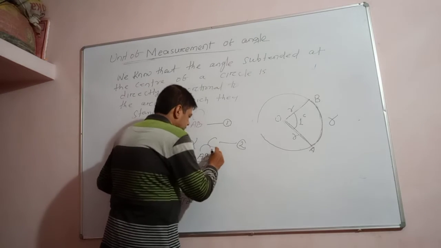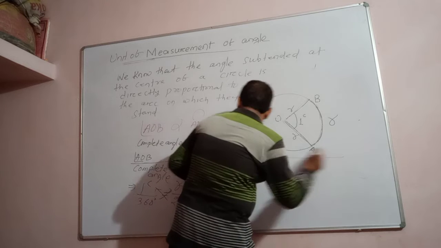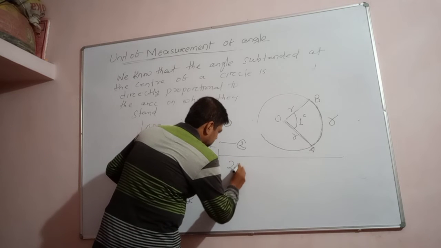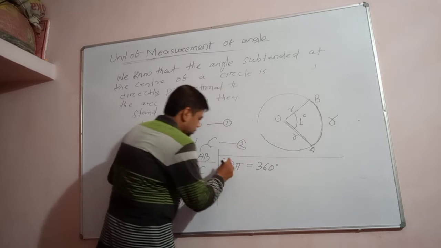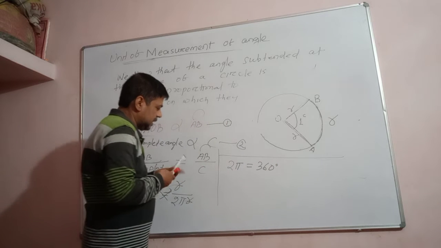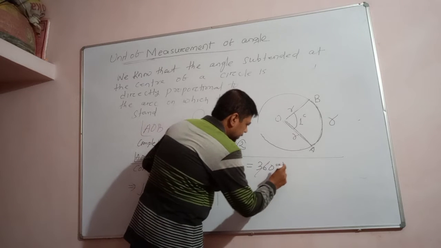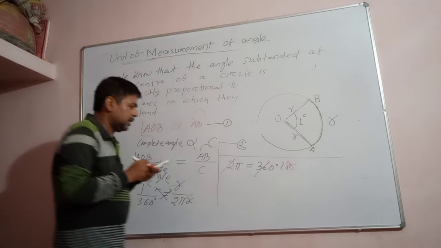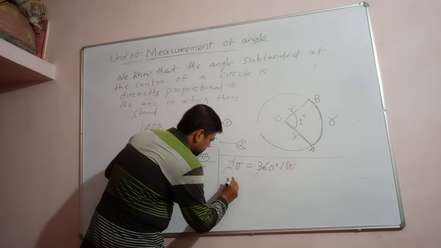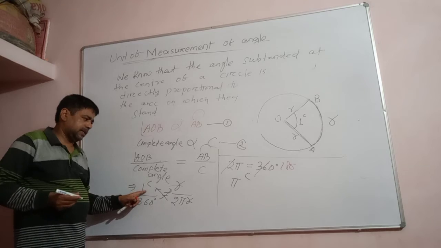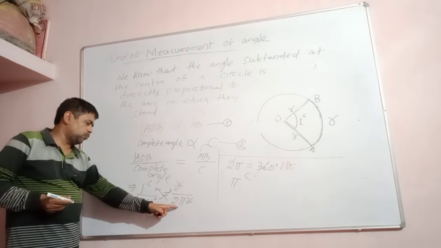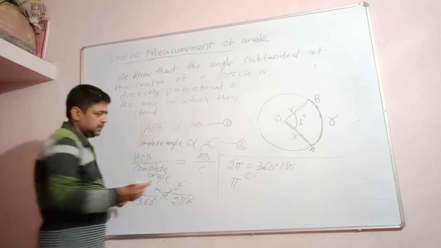Okay. So let us see, 2 pi is equal to 360 degree. So we will cancel this one. It will be 180 degree. It means this is called pi radian, because pi into 1 radian. This is actually 2 pi radian.